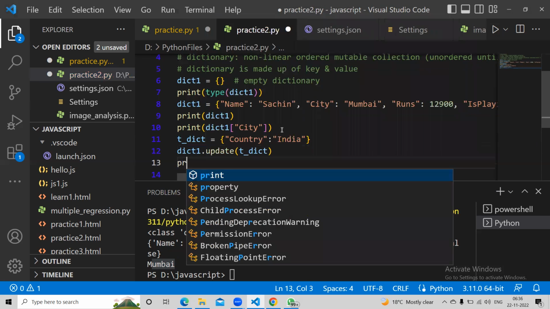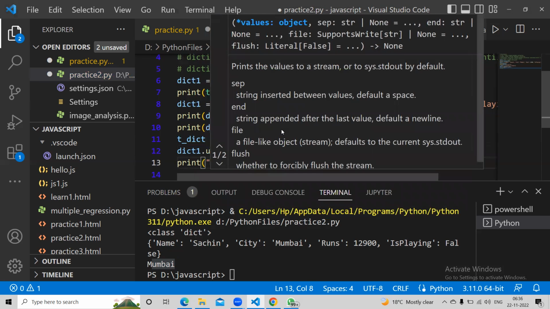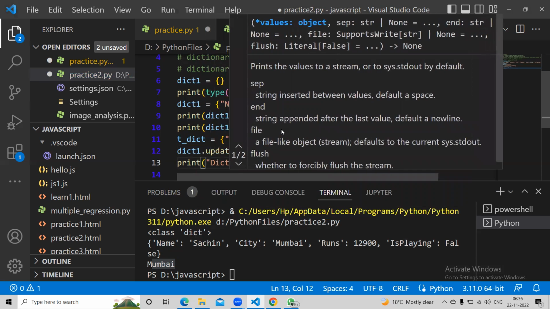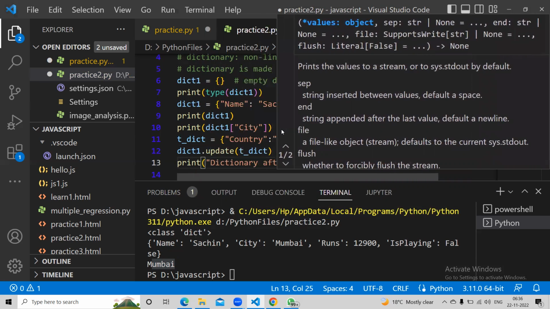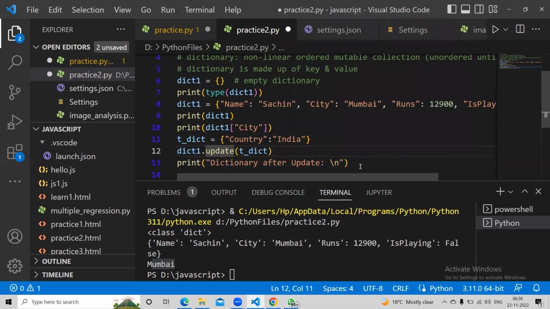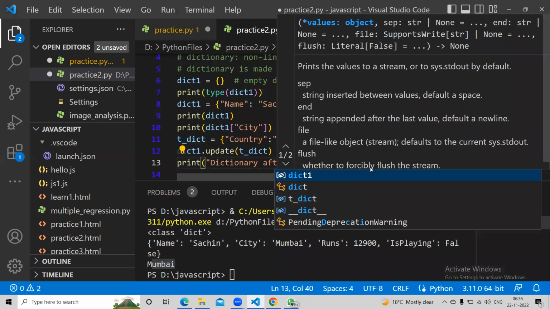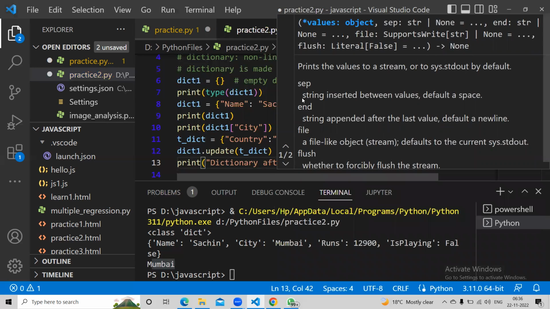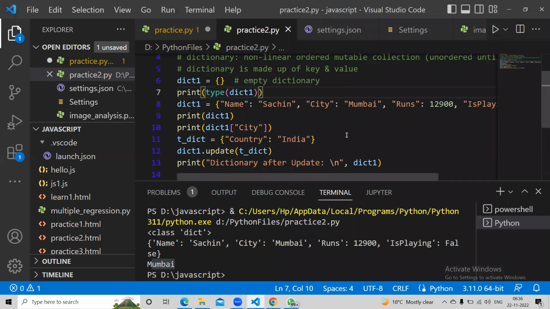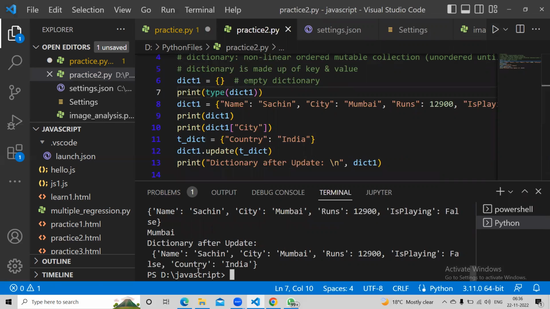Now when you print this, I'll say dictionary after update, comma, dict1. You see this country is added at the end here.